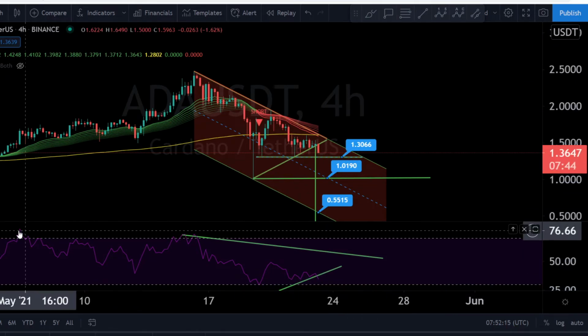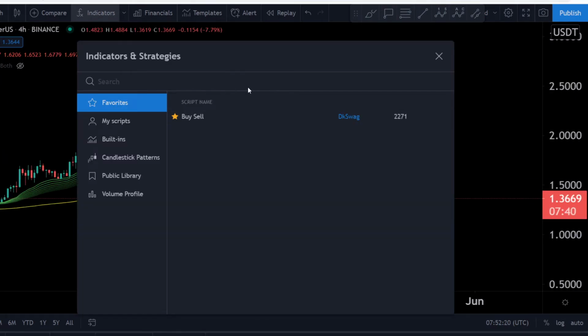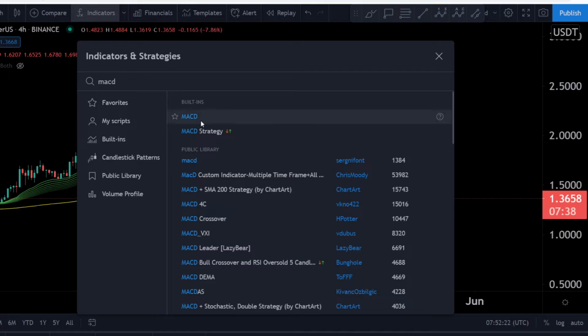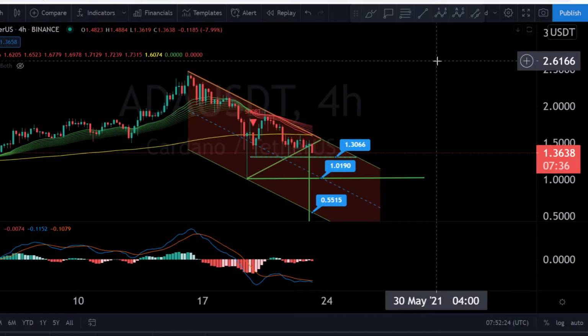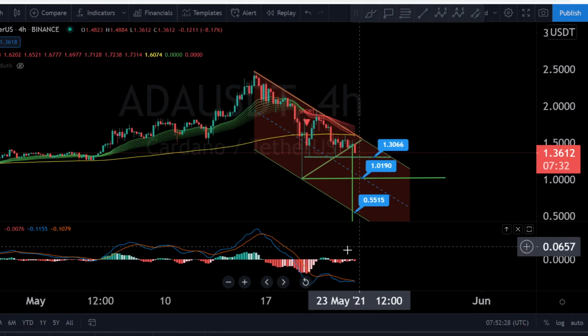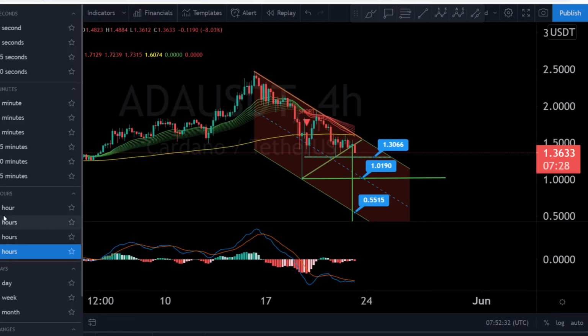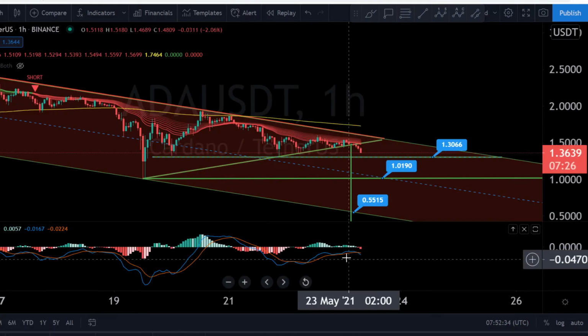Very quick, we can check one thing, what is telling us the MACD, and I think the MACD is not a nice thing to watch, not a bullish thing to watch, but we will watch it very quick. MACD on the 4-hour chart, yes, it's bearish, blue line under the brown line, you can see it here on the downside, and we are building red and red candles. On the 1-hour chart, the MACD is also bearish.